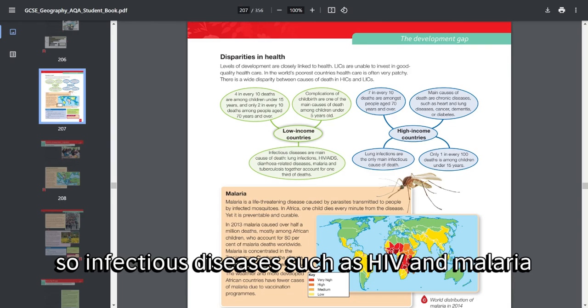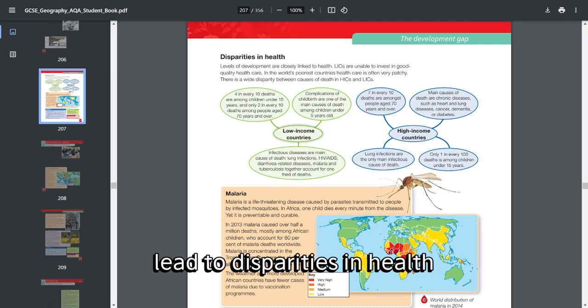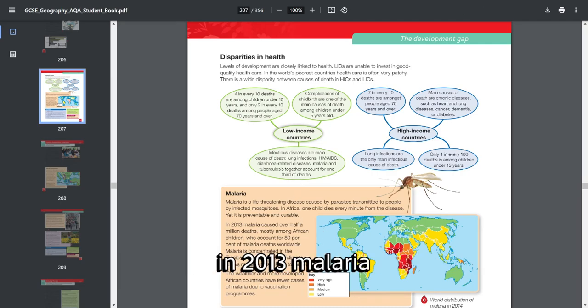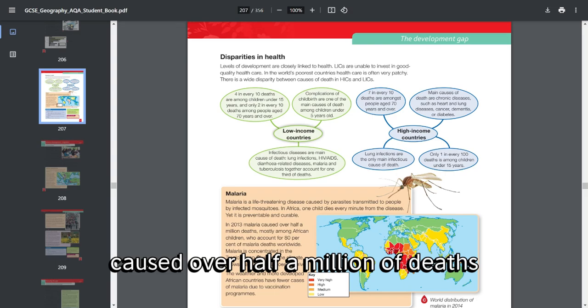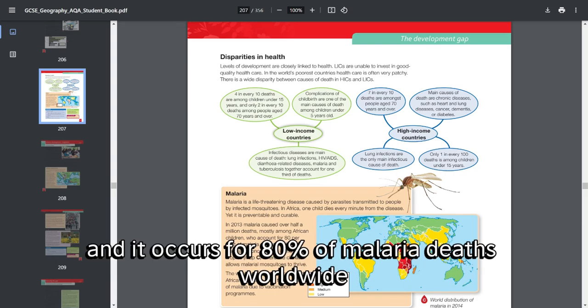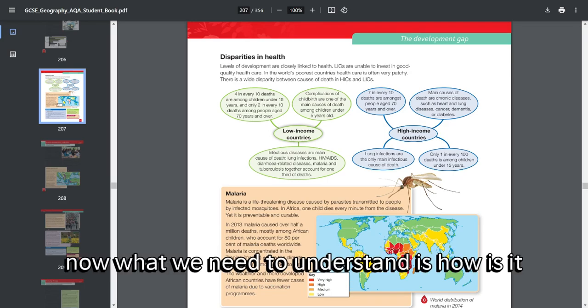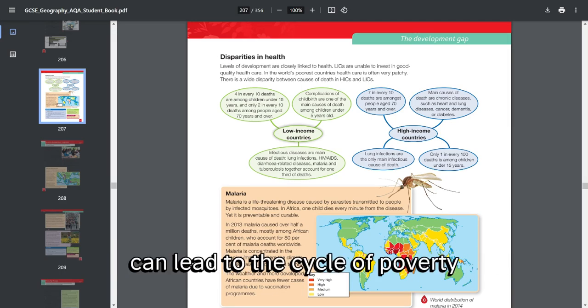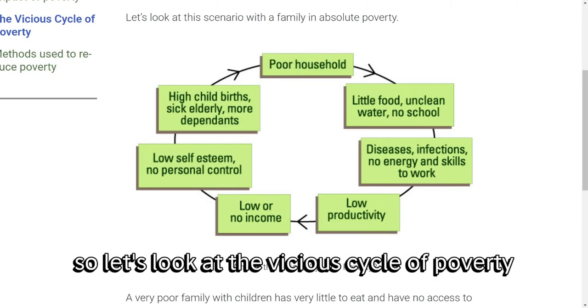So, infectious diseases such as HIV and malaria lead to disparities in health. If we look at this figure over here, in 2013, malaria caused over 500,000 deaths amongst African children, and it accounts for 80% of malaria deaths worldwide. Now, what we need to understand is how infectious diseases such as HIV and malaria can lead to the cycle of poverty. So let's look at the vicious cycle of poverty.